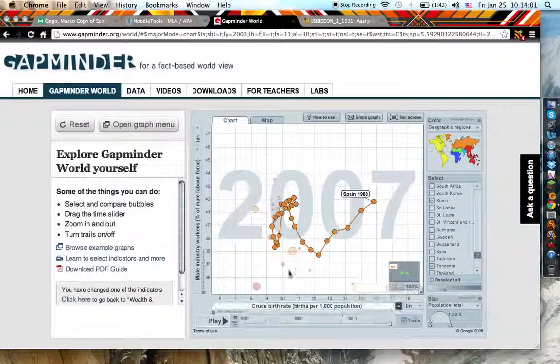But the crude birth rate still stays the same because more people make more money, so therefore the trend is that it decreases. And this is another sudden drop right here. This is from 1992. As you can see right here, there was no data for 1991. In 1992 there was a Spanish property bubble where the real estate and properties tripled. As you can imagine, the mortgages were also tripled. So you can see that less people were able to pay, and therefore, if companies weren't able to pay either, then they probably had to go away and fire people. So you can see there's a sudden drop right here.